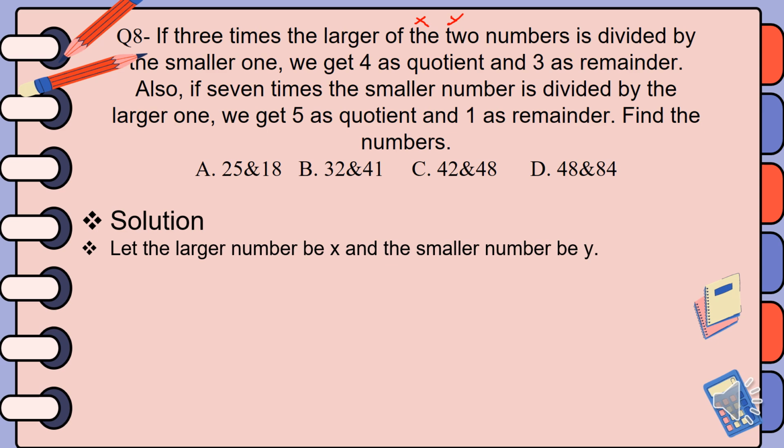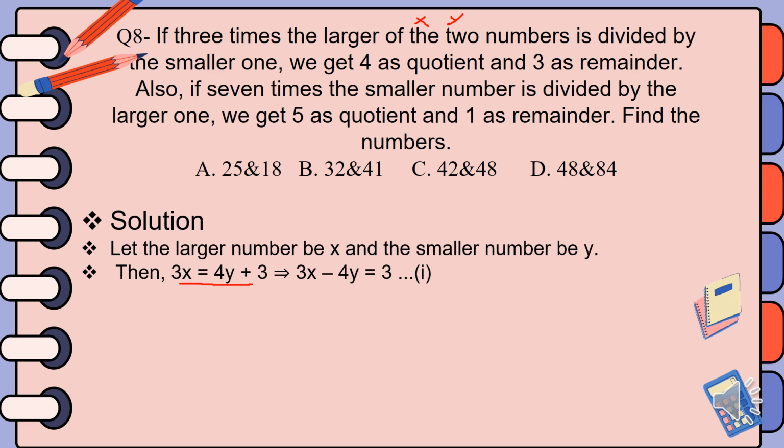So let the larger number be x and the smaller number be y. Then from the first condition, which says 3 times the larger one of the two numbers is divided by the smaller one, we get 4 as a quotient and 3 as a remainder. From this we can write the equation in such a way: 3x is the dividend, 4 is the quotient and 3 is the remainder.